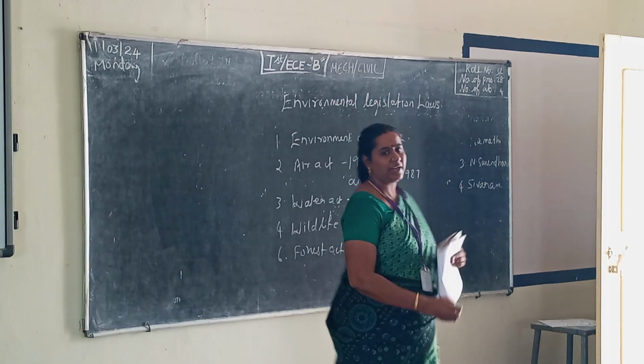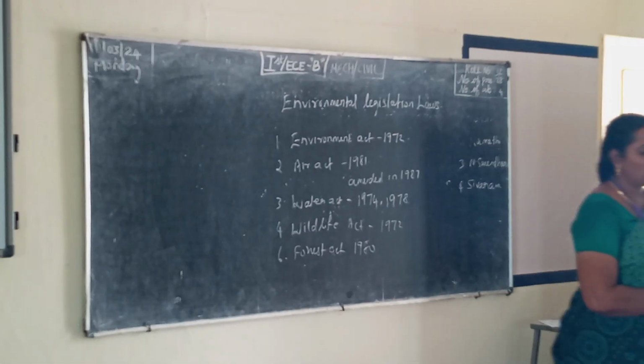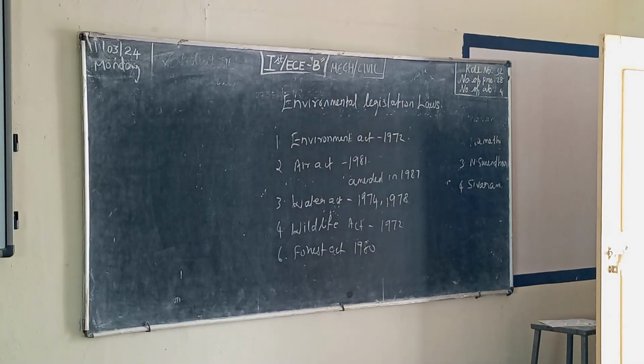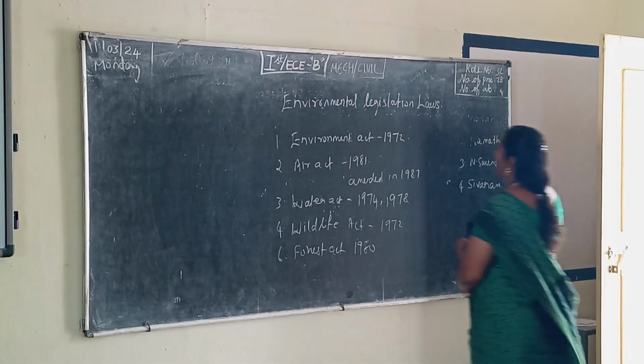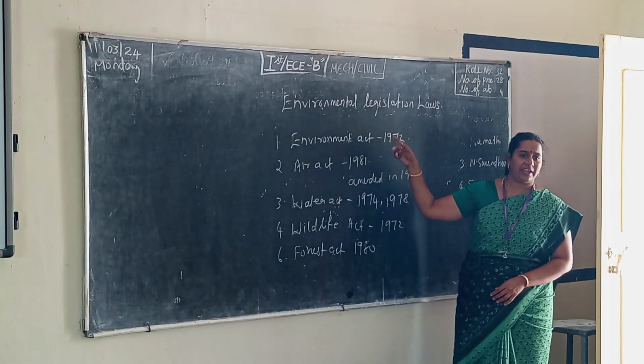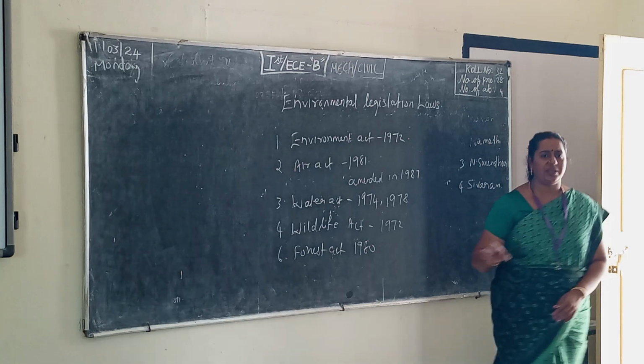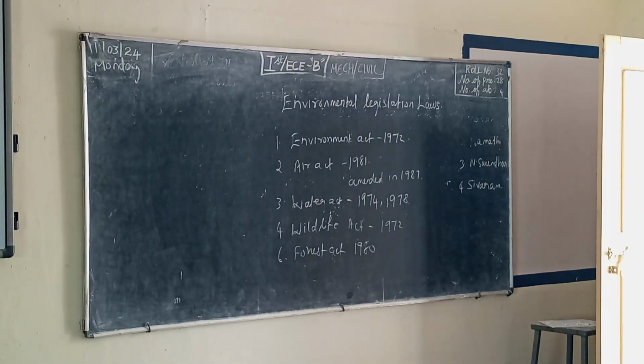See, there are five main laws to protect the various natural resources in our environment. First one, we see about the Environment Act.